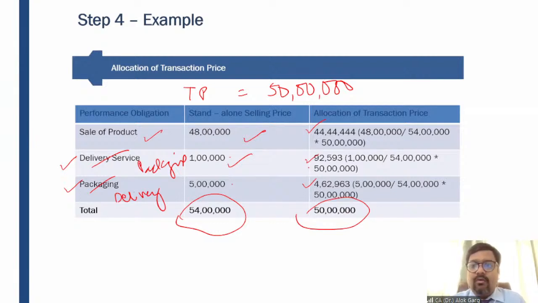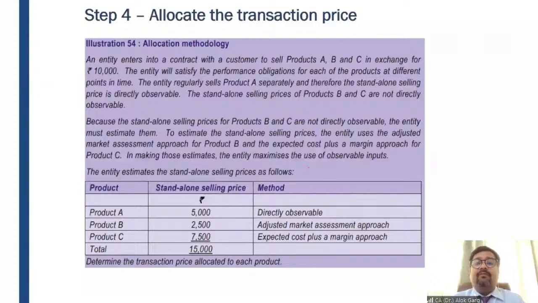So this is how we have estimated the standalone selling price and calculated the transaction price to be allocated to each performance obligation, right?